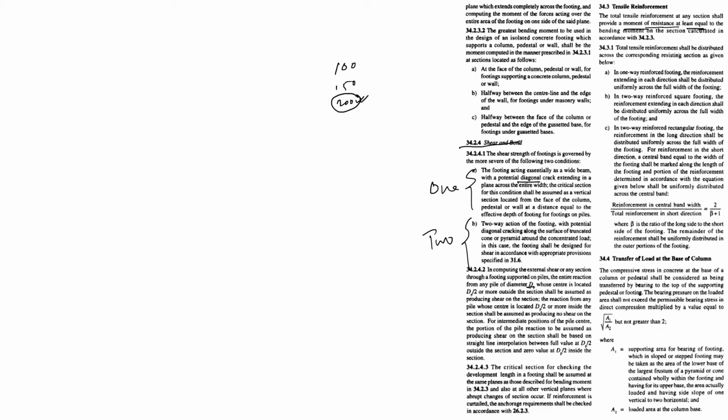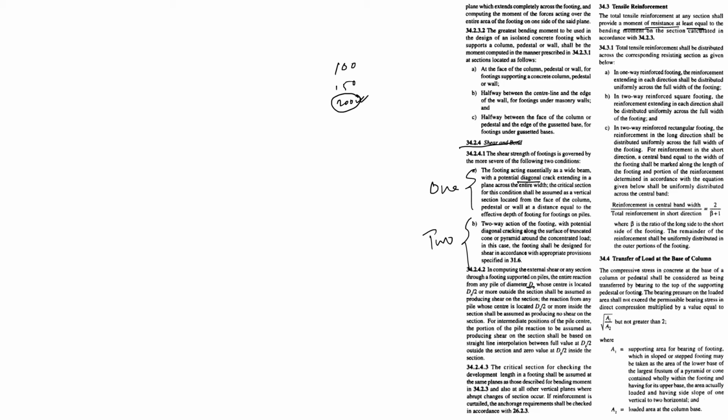In a two-way reinforced square footing, the reinforcement extending in each direction shall be distributed uniformly across the full width of the footing. In a two-way reinforced rectangular footing, the reinforcement in the long direction shall be distributed uniformly across the full width of the footing.